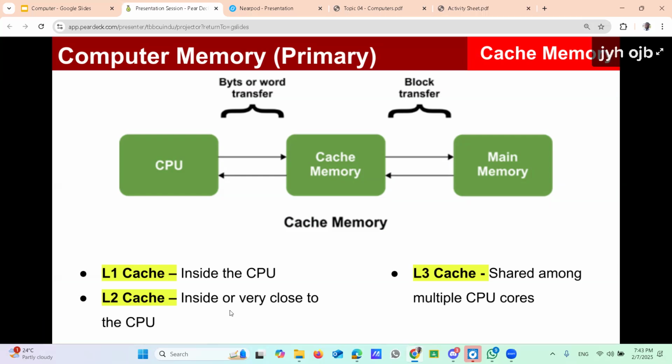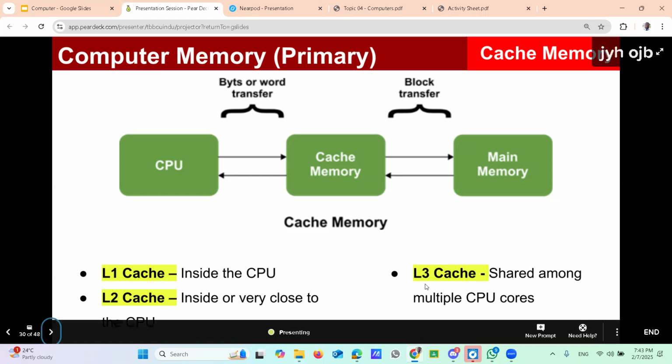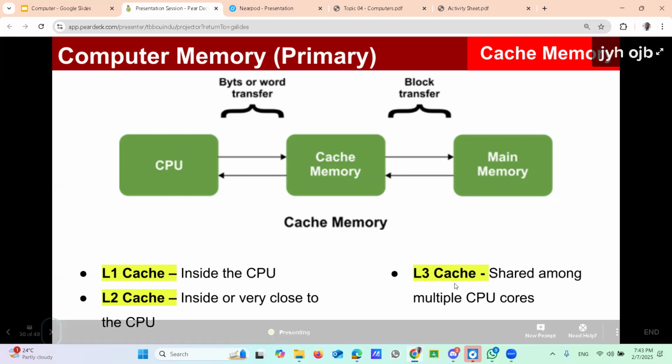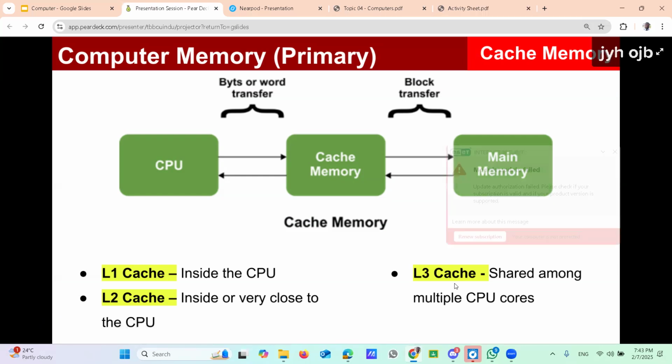Outside the CPU, but very close. Sometimes the L2 is also available inside the CPU. That depends on the computer motherboard. Then L3 cache, another type of cache available in modern computers, is shared among the multiple CPU cores.